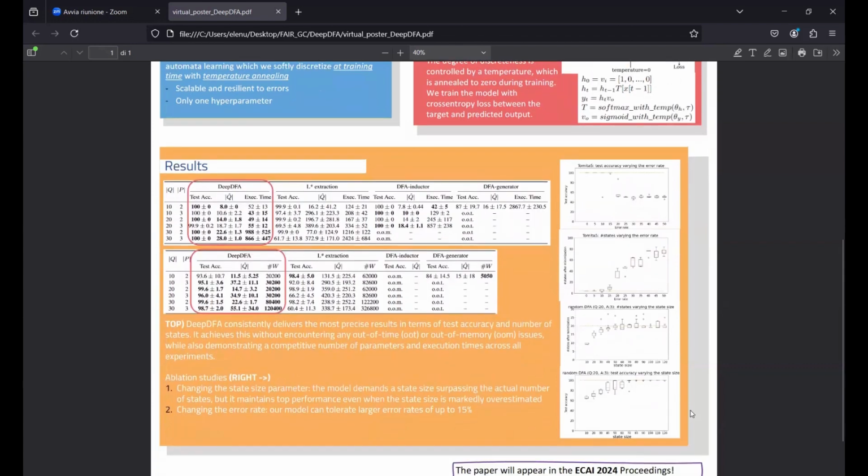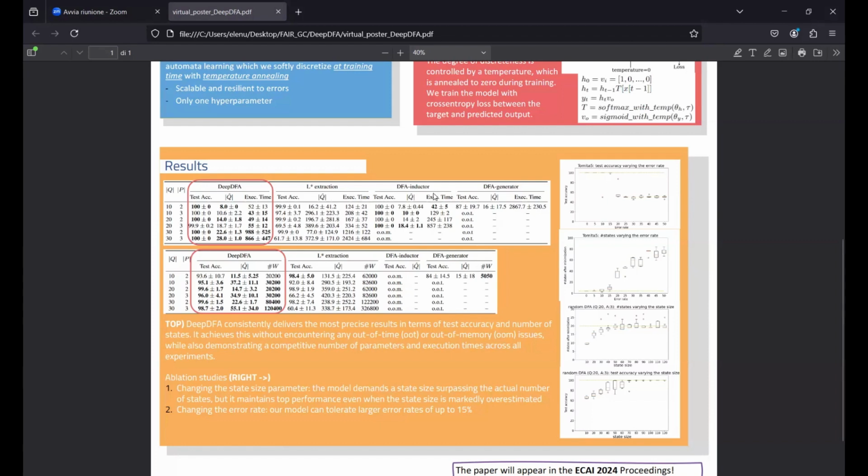So here we have the results. We test our framework on target DFAs of different sizes, 10 to 30, and with a number of symbols from 2 to 3. In this table, you can see the results. We compare DeepDFA against ESTA extraction, which is a method for DFA extraction from a pre-trained RNN.